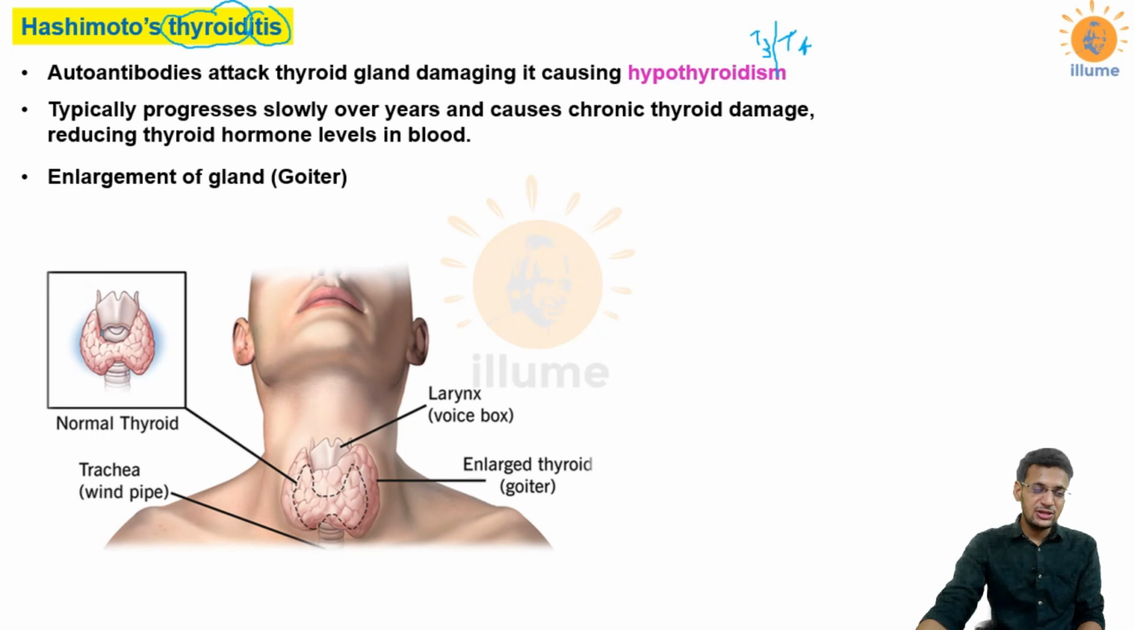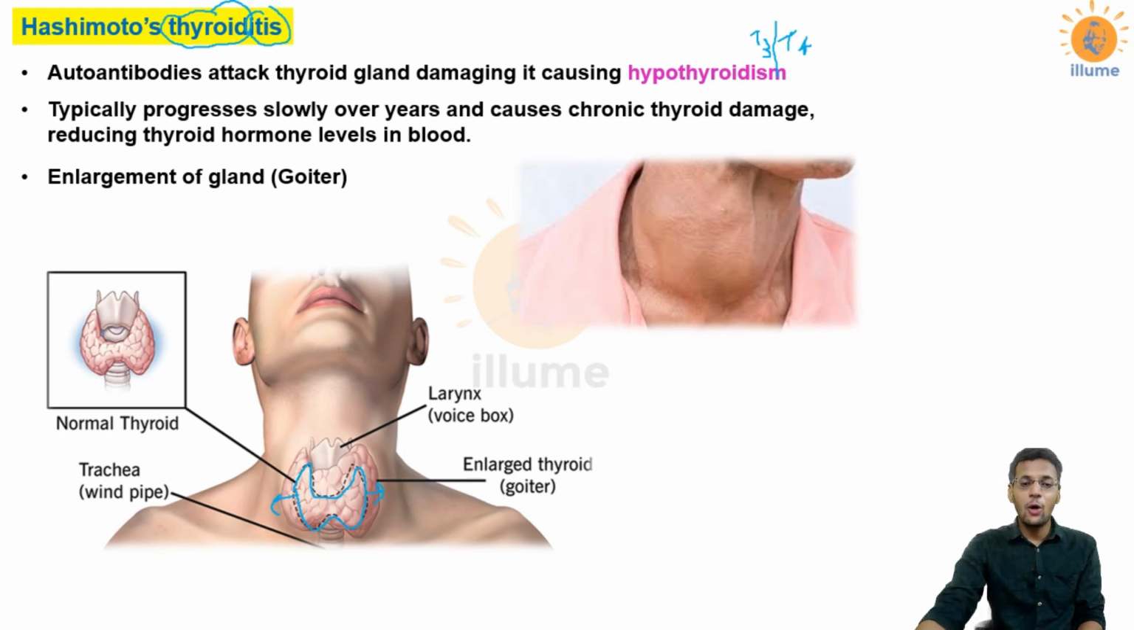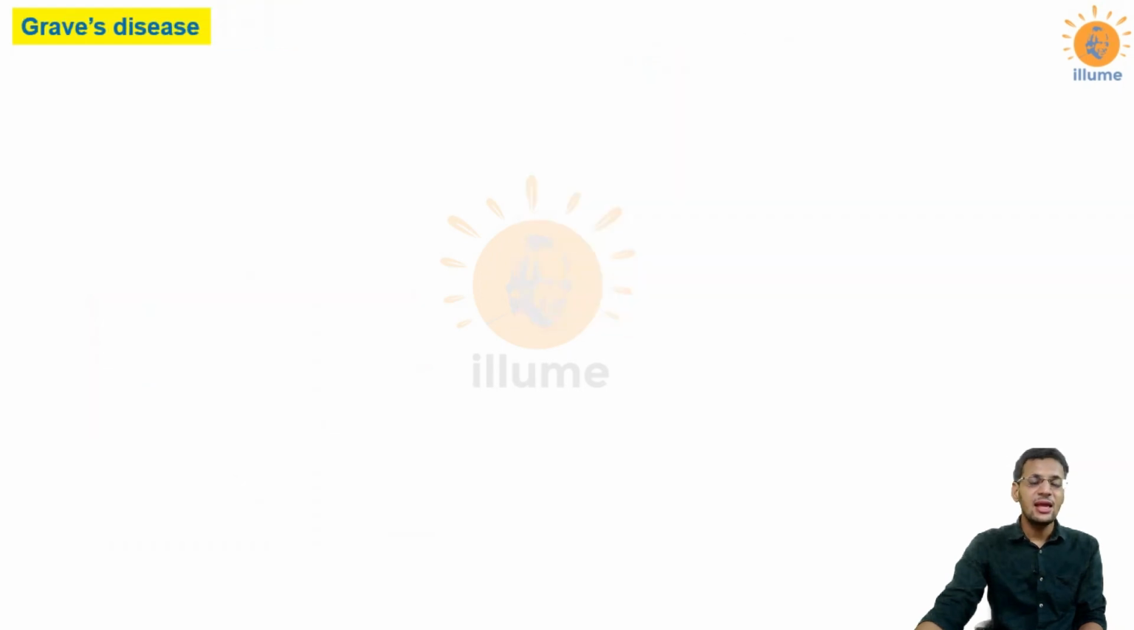As you can see in this picture, this is the normal size of a thyroid gland. This demarcation, you can see this line. Yes, this is the normal size of the thyroid gland, but in Hashimoto's thyroiditis, your thyroid gland gets enlarged and increases in size. This much is the increment which is seen in Hashimoto's thyroiditis. This is a clear, obvious swelling which can be appreciated in the neck of a person suffering from Hashimoto's thyroiditis. Remember one thing, Hashimoto's thyroiditis is related to hypothyroidism. It causes hypothyroidism.